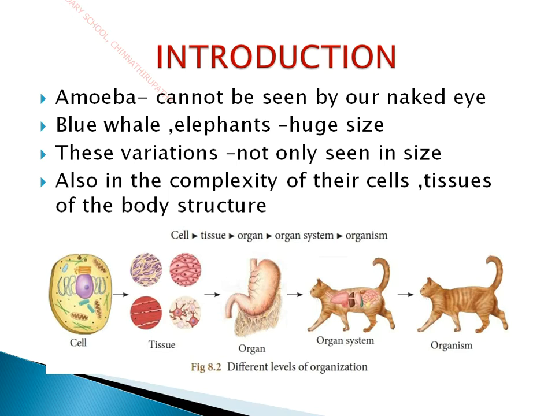Living organisms do not look similar, do not perform the same kind of functions and do not have the same characteristics. Each living organism varies in its form, shape, size, structure, complexity of organization, and metabolic functions. How these kinds of variations occur, that is what we are going to see in this lesson. Here you can see the different levels of organization.